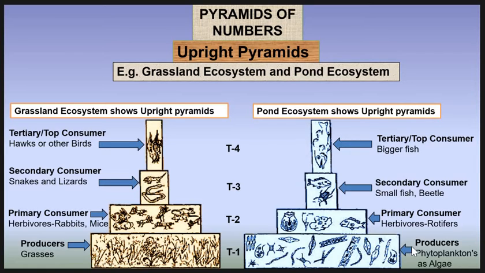The phytoplanktons occupy the base of the pyramid and the number is large. Then the primary consumers like rotifers and small fish are less in number than the producers. The secondary consumers like small fish and beetle are less in number than the primary consumers. And the top consumers, the bigger fish, are least in number. That's why the pyramid is upright.